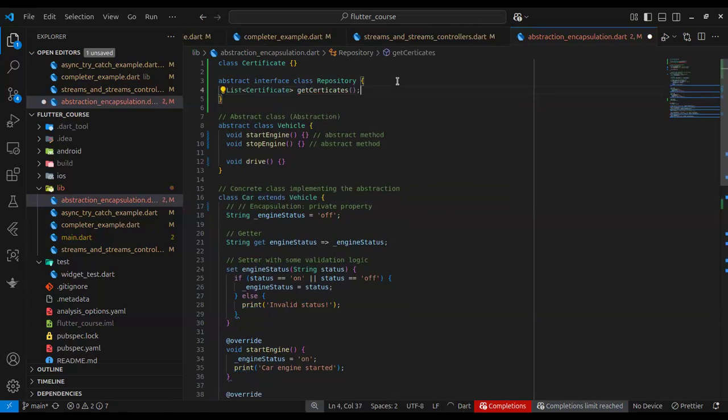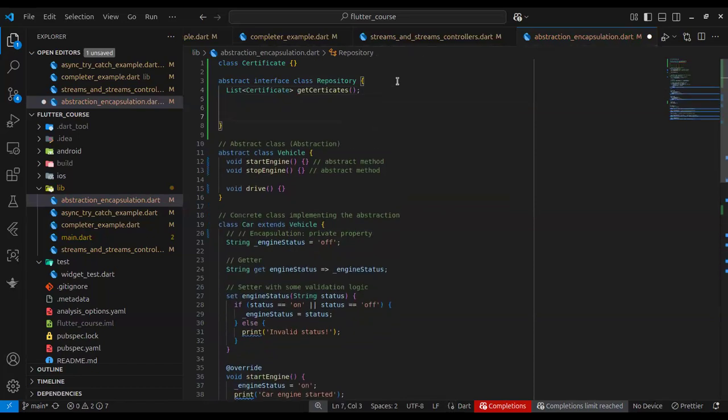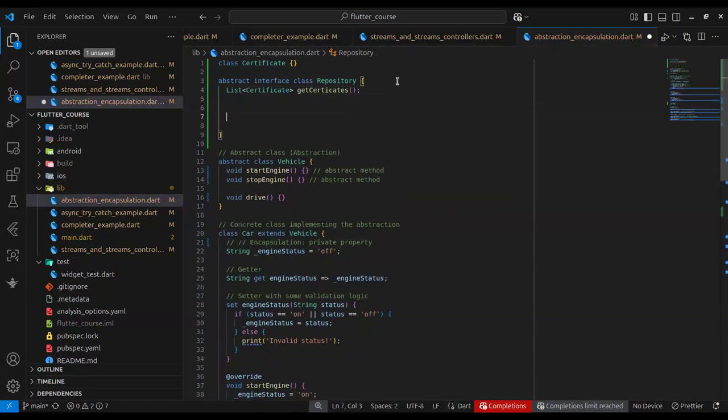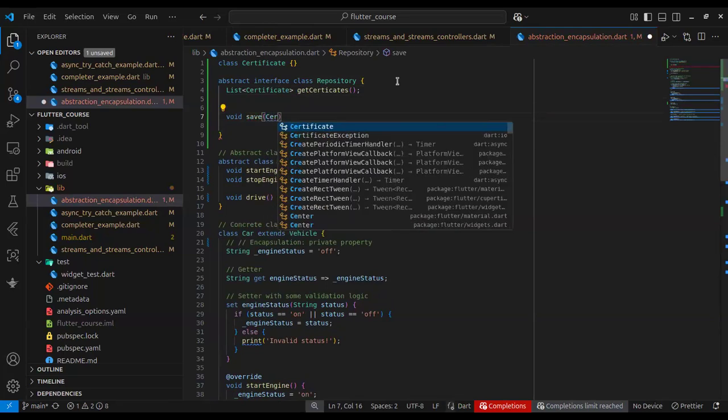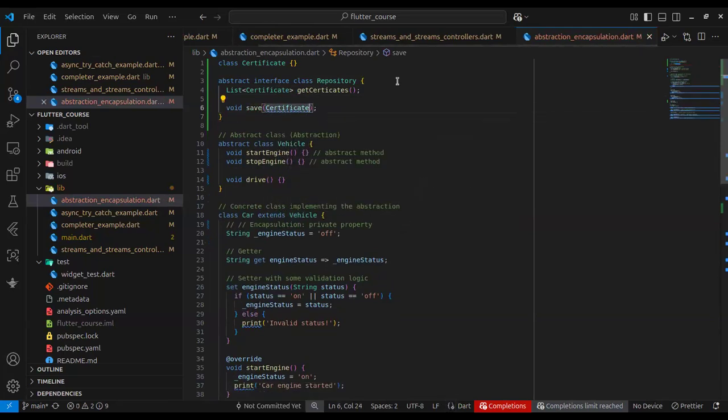We want one that saves the certificate. We will call it saveCertificate. Now notice what's happening here. I've declared the contract of this repository. I'm saying a repository has two methods called getCertificate and saveCertificate, right? But I'm not actually defining the logic.